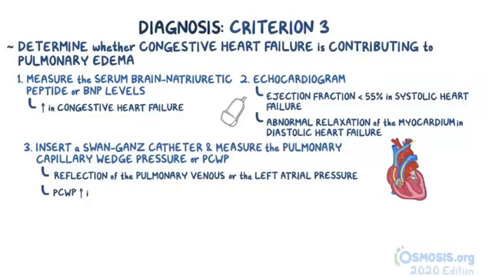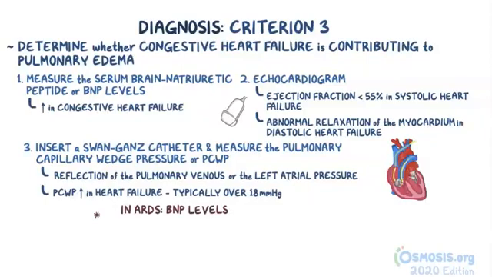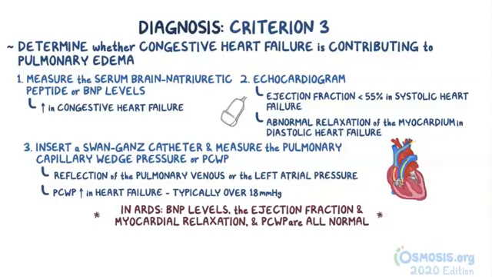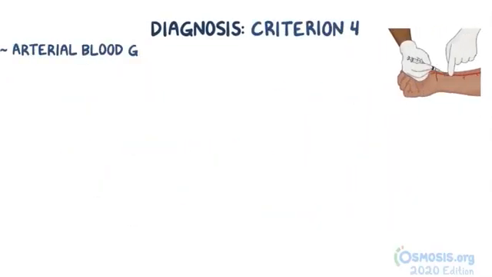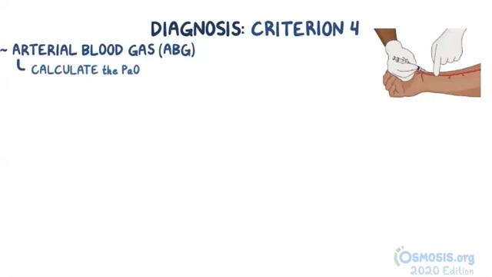The PCWP is increased in heart failure, typically over 18 millimeters of mercury. The PCWP increases because blood backs up into the atria and subsequently into the pulmonary veins, increasing the hydrostatic pressure in those veins. In ARDS, BNP levels, the ejection fraction and myocardial relaxation, and PCWP are all normal. Now, measurement of the PCWP is the most accurate in differentiating ARDS from heart failure, but it's not routinely done because it's invasive.